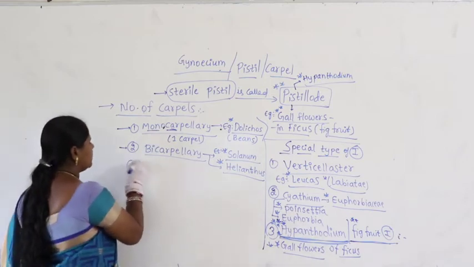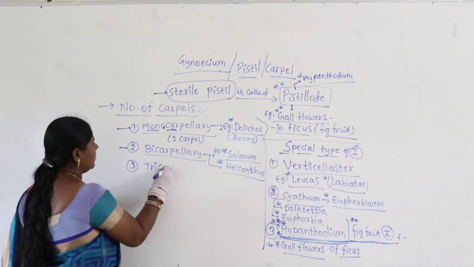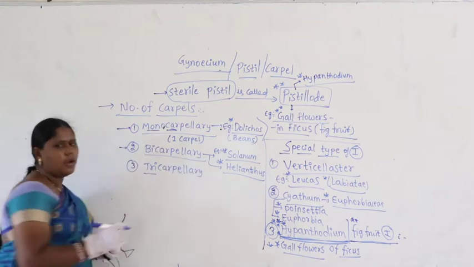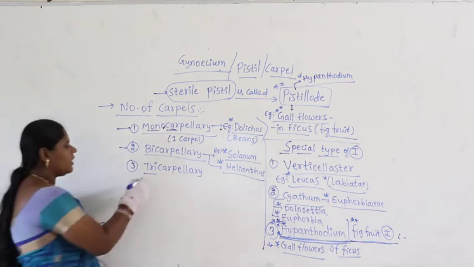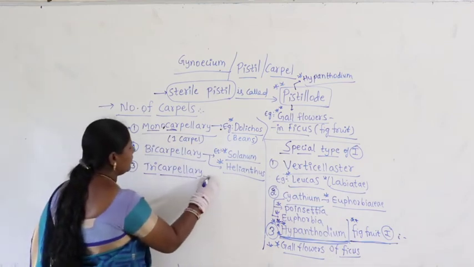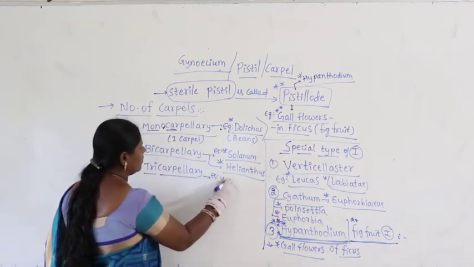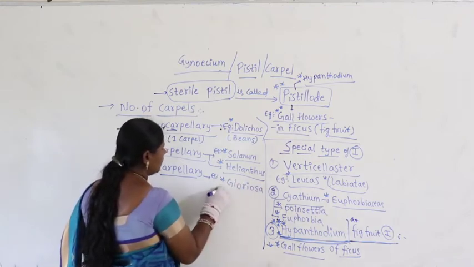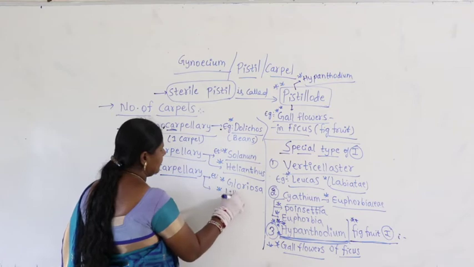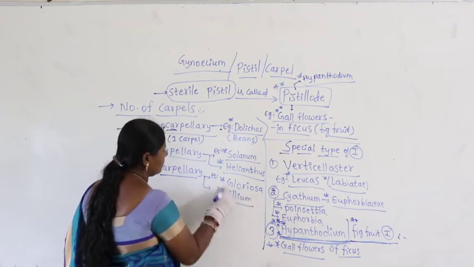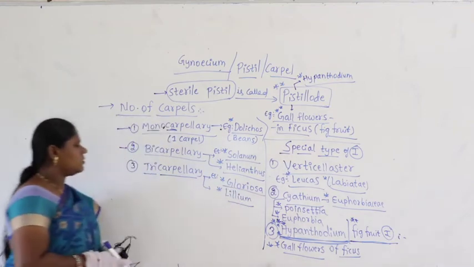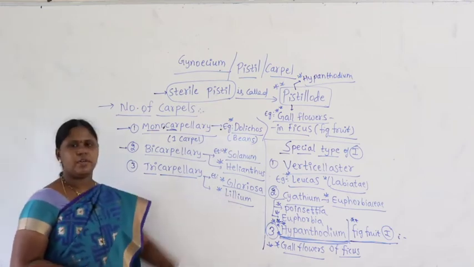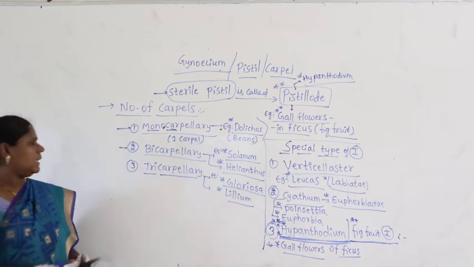Then, apart from this, tricarpellary. Tri means three carpels. The flower contains three carpels, which we find in case of Gloriosa and the other one is Lilium.